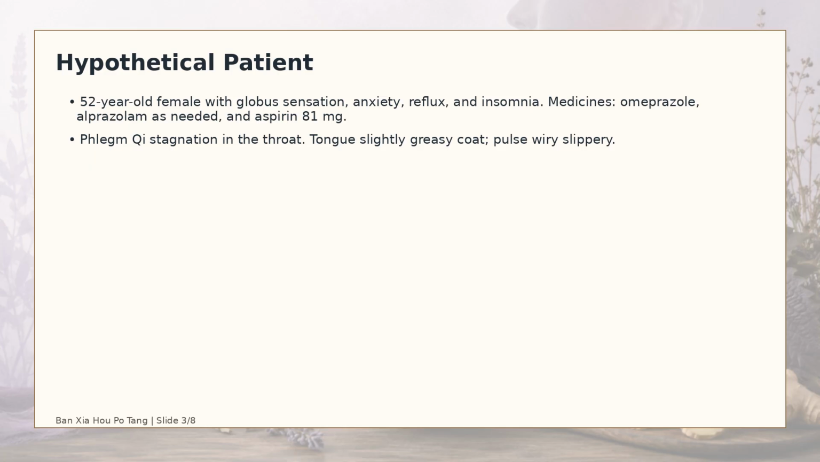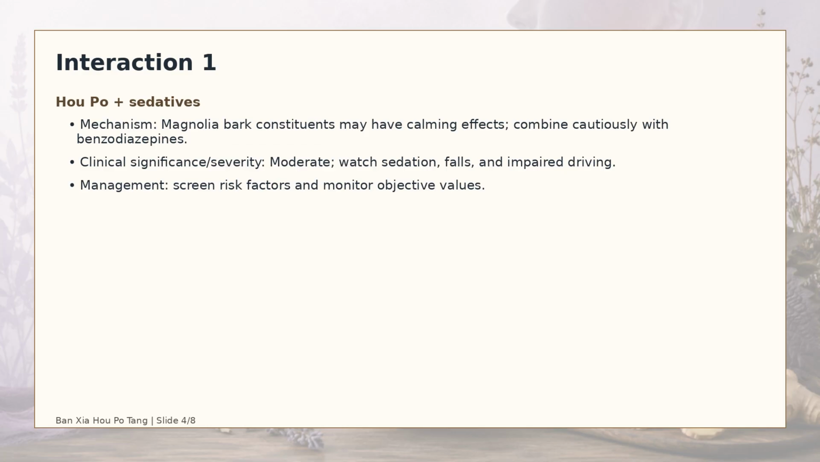list before recommending treatment. Interaction 1. Hou Po and sedatives. Mechanism: magnolia bark constituents may have calming effects. Combine cautiously with benzodiazepines. Clinical significance: moderate. Watch sedation, falls, and impaired driving. Management: identify high-risk patients, avoid duplicate herbs, and monitor symptoms and objective values when relevant.